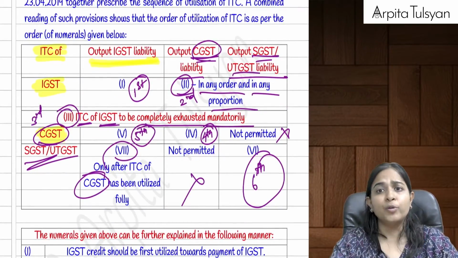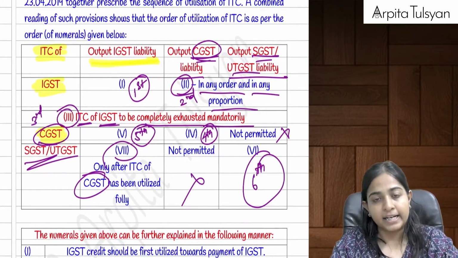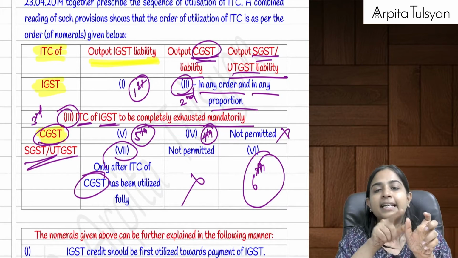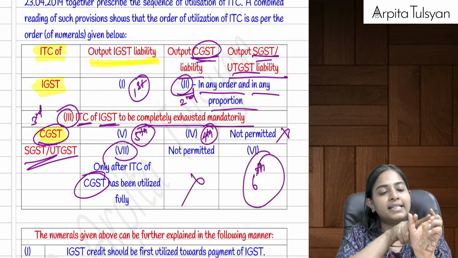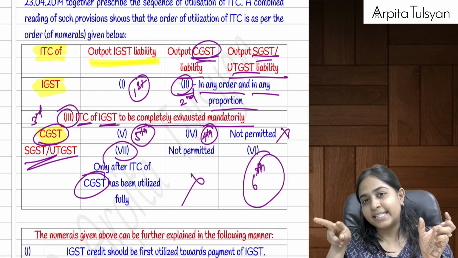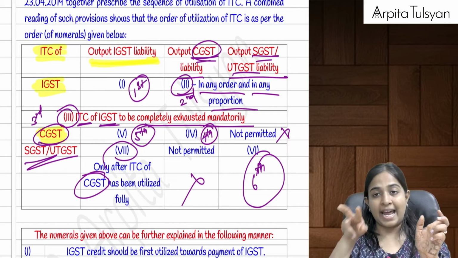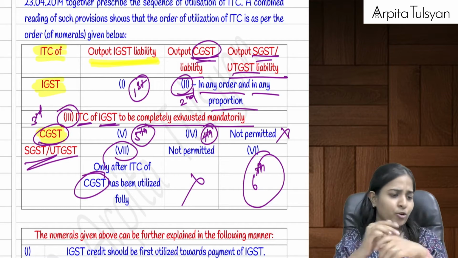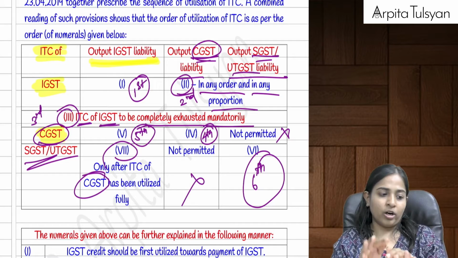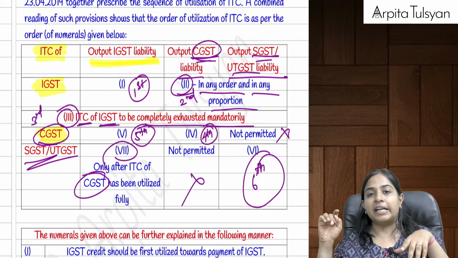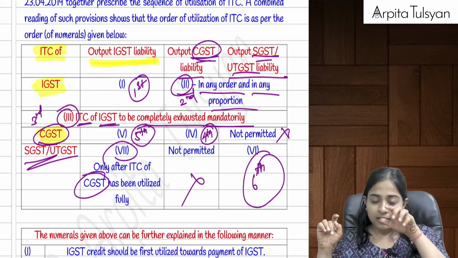Now, how do we utilize the input tax credit? If you have any IGST credit, IGST credit is to be utilized first. IGST credit will be first utilized for IGST liability. If anything is left, use it for CGST and SGST, any order, any proportion, any sequence, doesn't matter. But finish off the IGST credit totally. Then you are left with CGST credit.